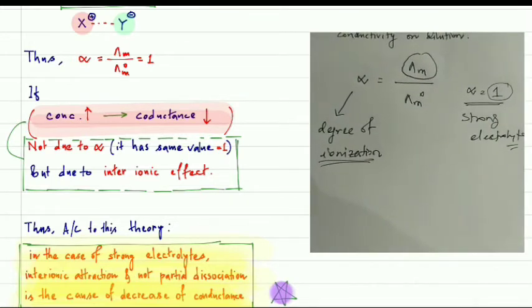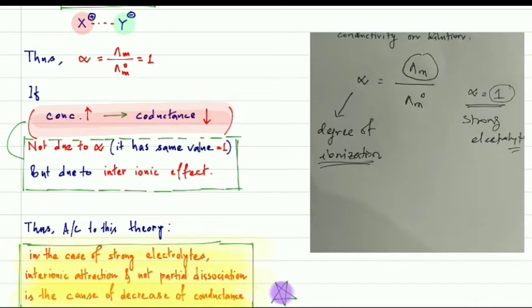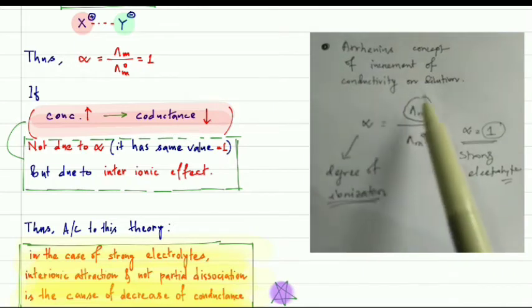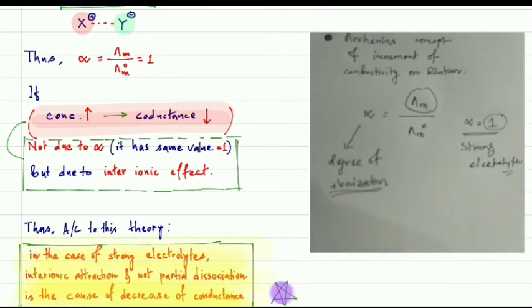So then what concept can we use to justify the increase of conductivity on dilution in the case of strong electrolytes?